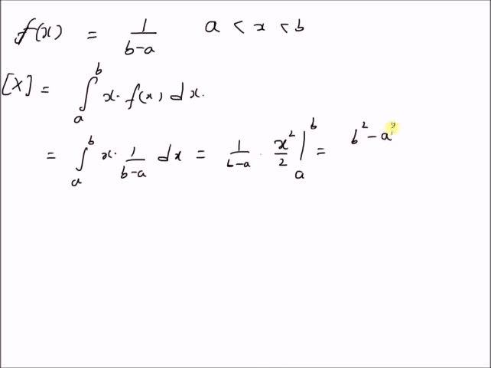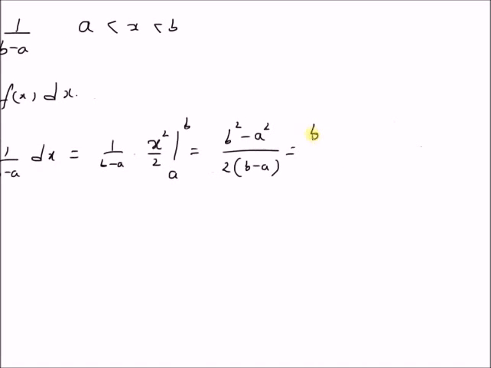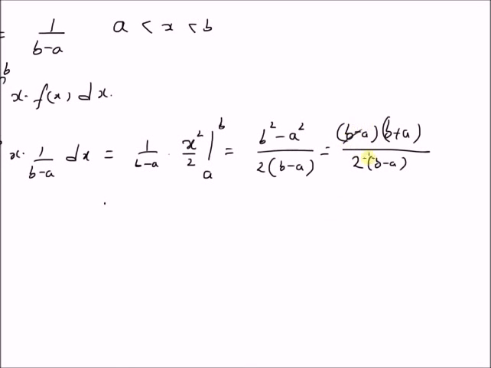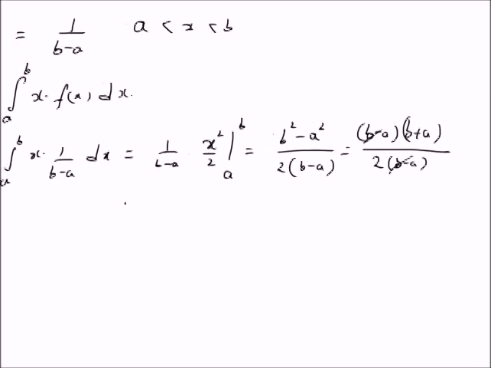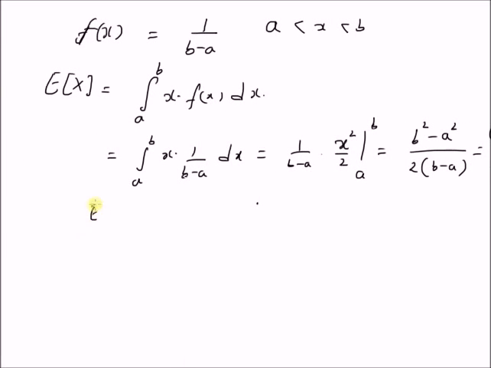This is equal to b square minus a square divided by 2 times b minus a, and since b square minus a square is equal to b minus a multiplied by b plus a, and the denominator is 2 times b minus a, clearly we can cancel this b minus a, since a is not equal to b. Therefore, expectation of x is equal to the average of a and b, that is a plus b by 2. So this is equation 1.